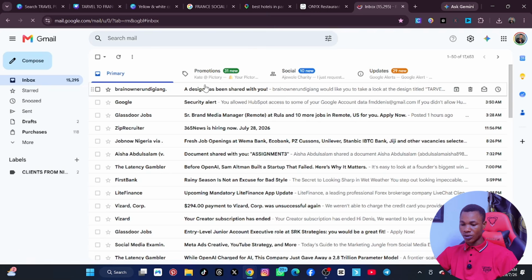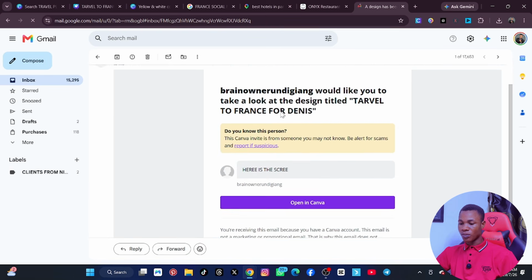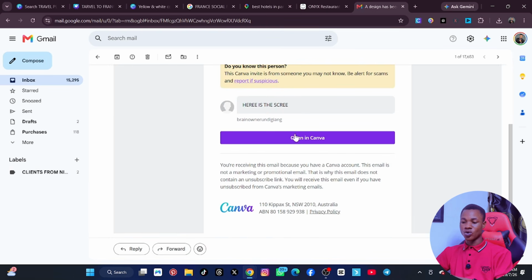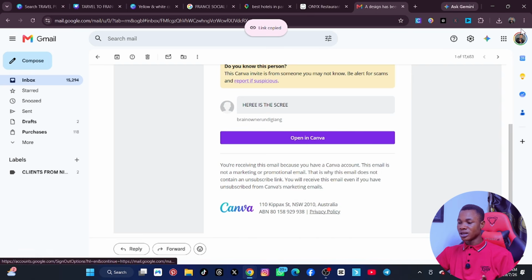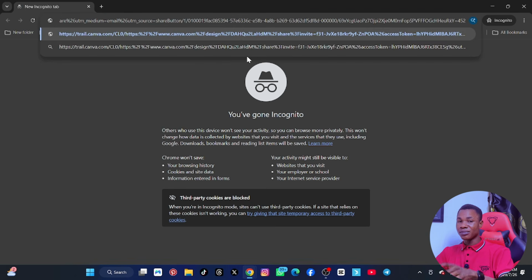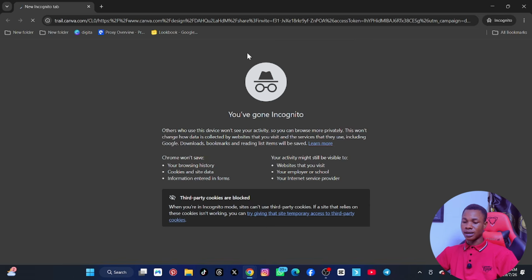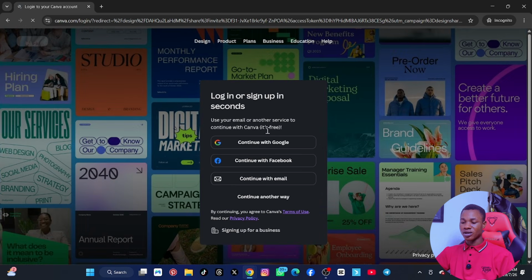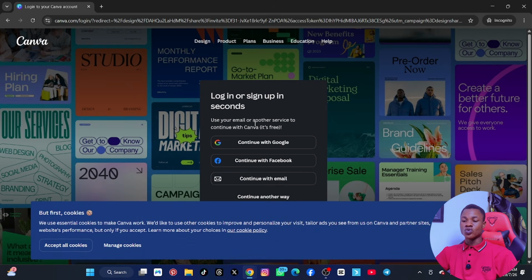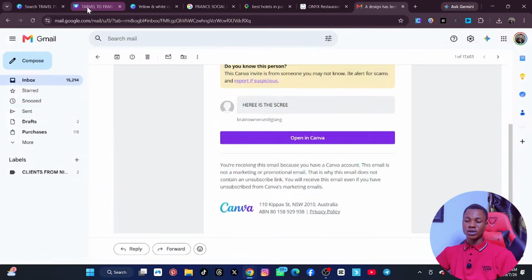So let's come back here and I'll click on open, and then when I click on open, you can see that a file has been sent to me to open. So let me click on here. I'll copy the link because I want to open it in another tab, because if I open it in this tab, it might not actually work for me. It might actually take me to the editing space. So I click on enter. So you will now see, your boss needs to have a Canva account, so I will log into the Canva account and it will open.